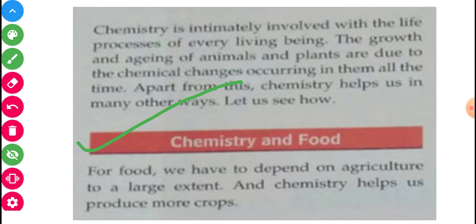Crops depend on chemistry. Why? First of all, fertilizer, the main component of agriculture. Without fertilizer, plant growth is not possible. Plants require adequate amounts of elements like nitrogen, phosphorus, zinc. Without chemistry it is not possible.